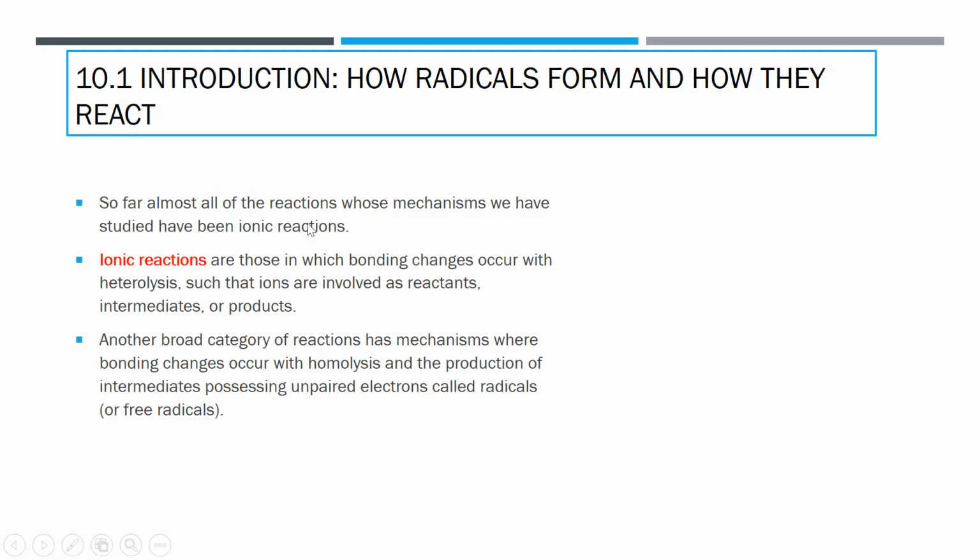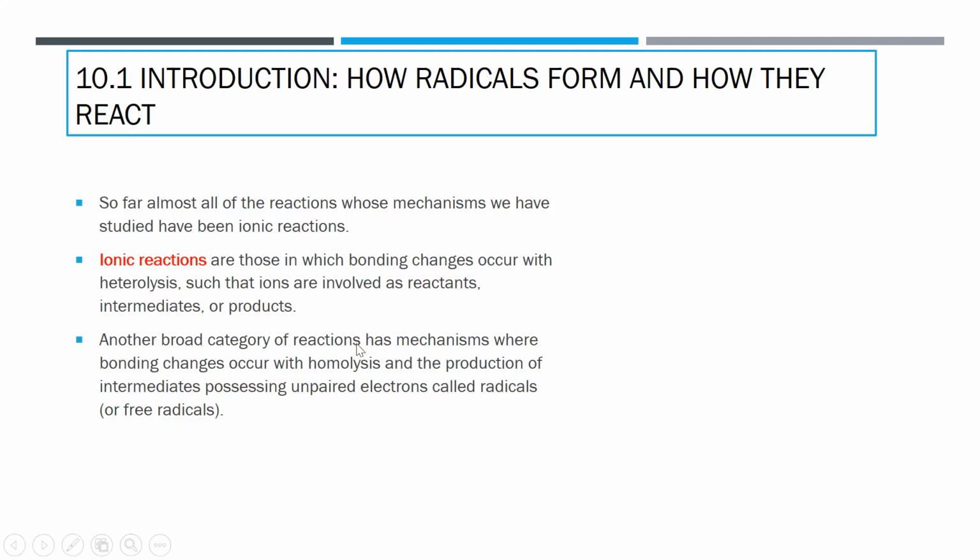So far we had been dealing with ionic reactions. Those are kinds of reactions in which bonding changes occur with heterolysis. In heterolysis, there is bond breaking between two atoms, and one of the atoms carries all the electrons. That is called a heterolytic bond cleavage. So when we form these, we form ions. For example, we form carbocation ions, we form carbanion ions.